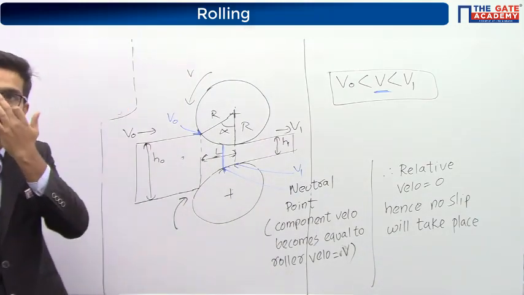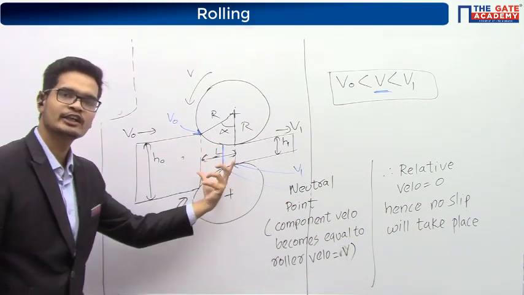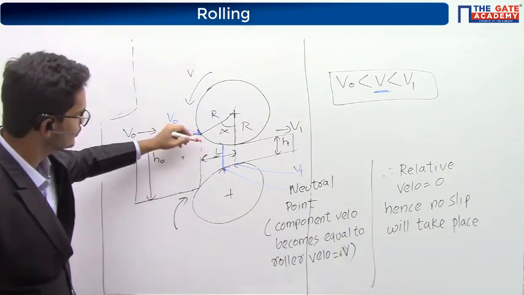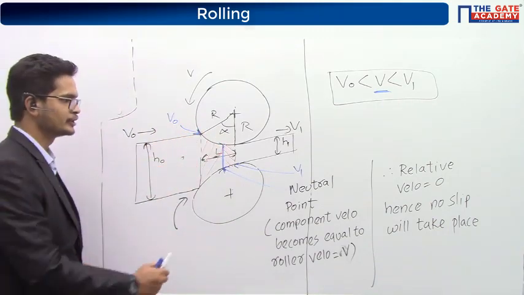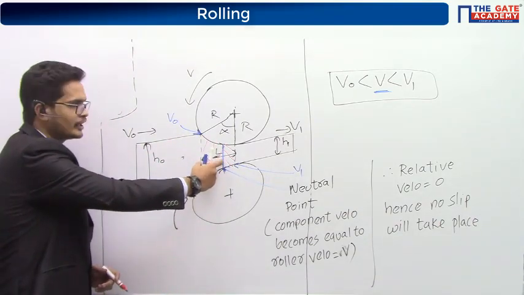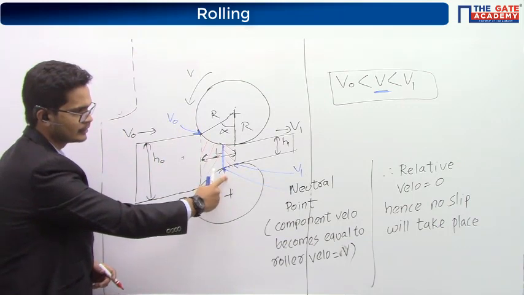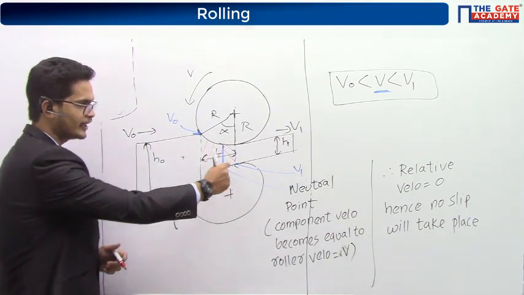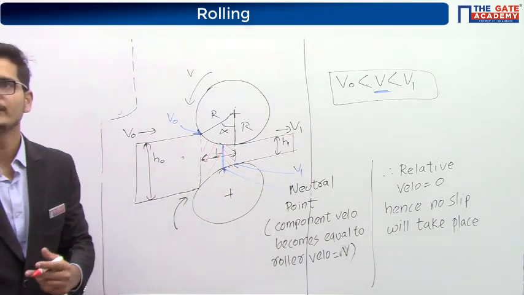Okay. So, from here you can see that the neutral point is dividing the deformation zone into two parts. One is this portion and the other is this one, right? The portion between the entry point and the neutral point is called the lagging zone. And here, the portion between the exit and the neutral point is called the leading zone.